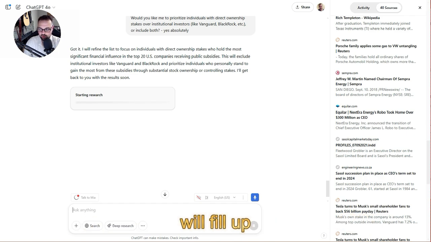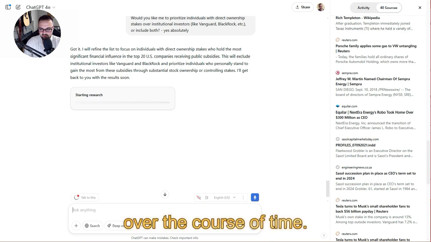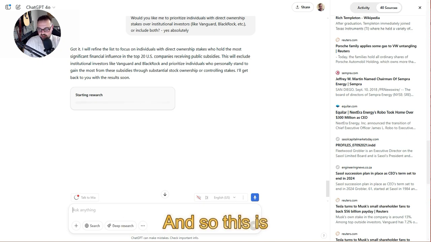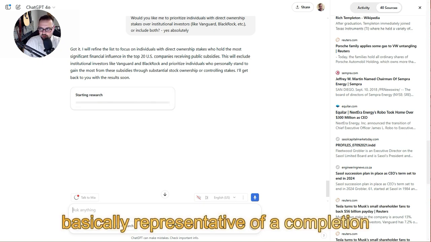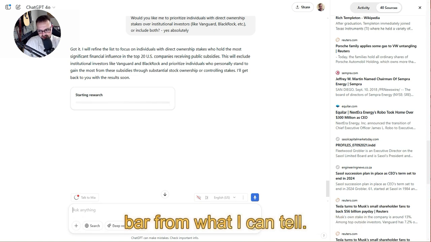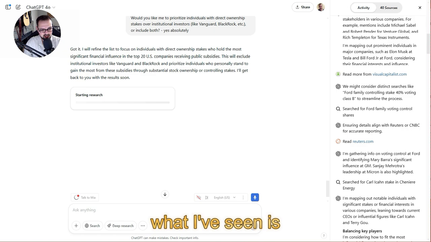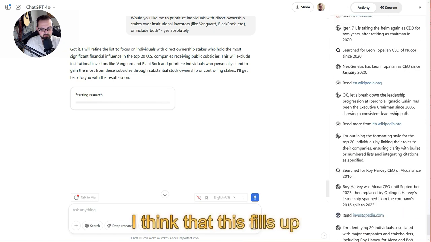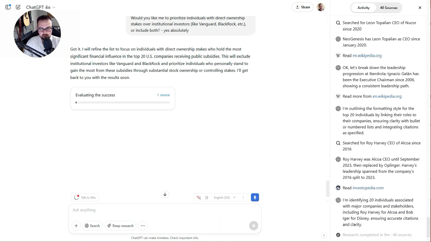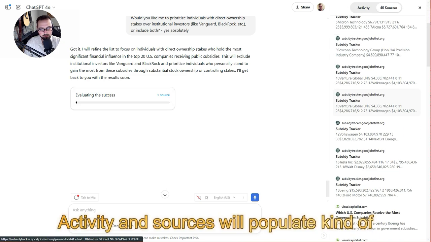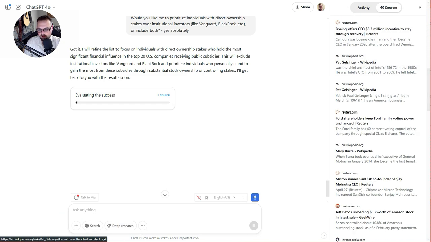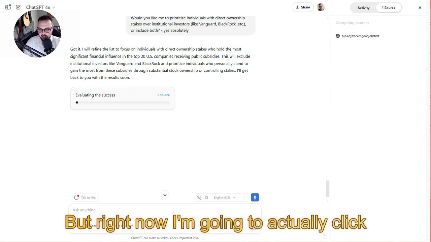you this bar, which will fill up over the course of time. And so this is basically representative of a completion bar from what I could tell. Now, what I've seen is I think that this fills up after everything goes through, right? Activity and sources will populate kind of after the fact. But right now I'm gonna actually click on this.